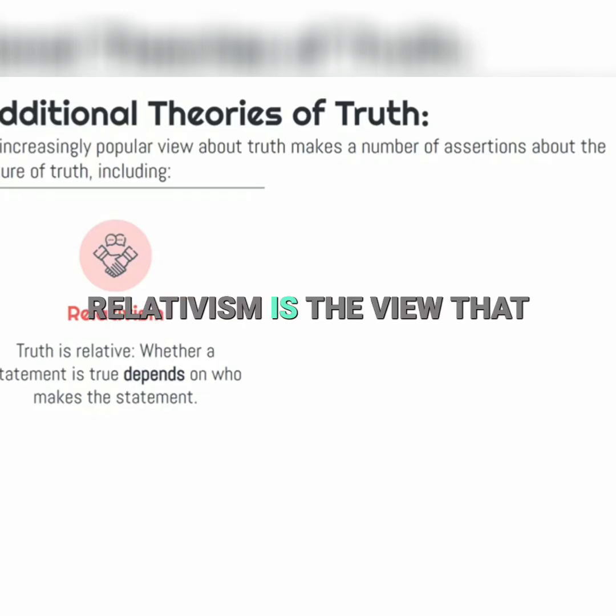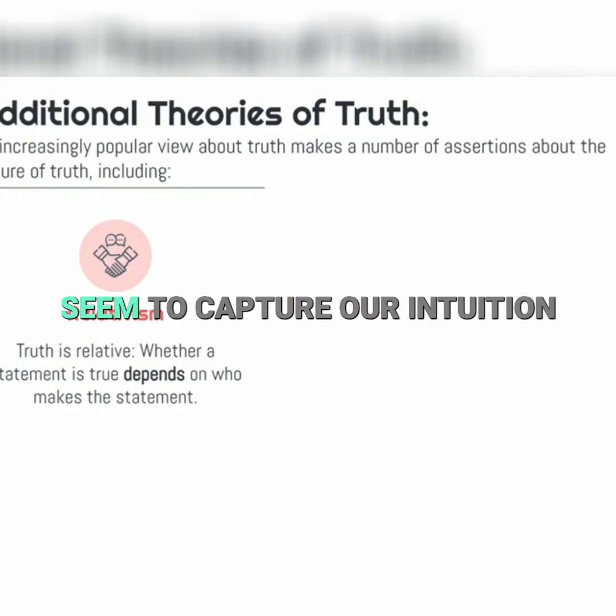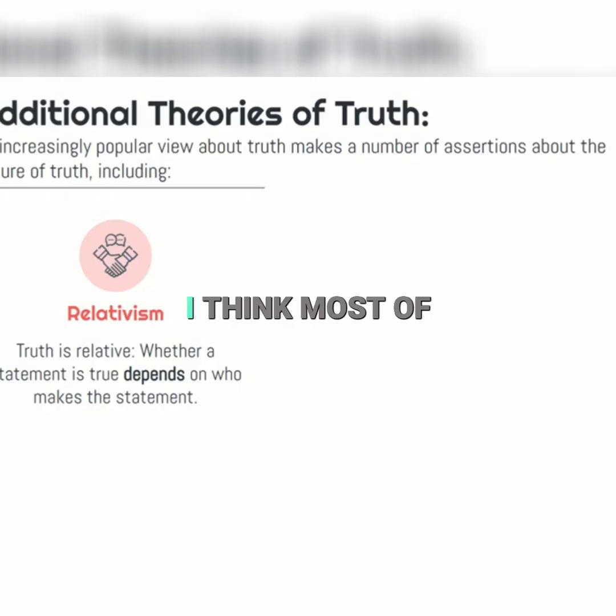Relativism is the view that if you're having a conversation with somebody who thinks that the earth is flat and you say, no, it's round, if relativism is true, then you're both right. And that just doesn't seem to capture our intuition about that experience, right? I think most of us want to say, no, the person who says that the earth is flat, they're just wrong, right? They can believe that the earth is flat, but it's not flat. So it can't be true. They might think it's true, but they're just mistaken, right?